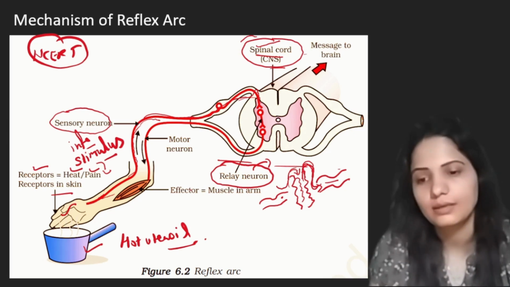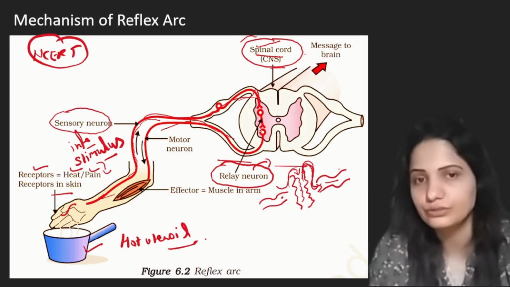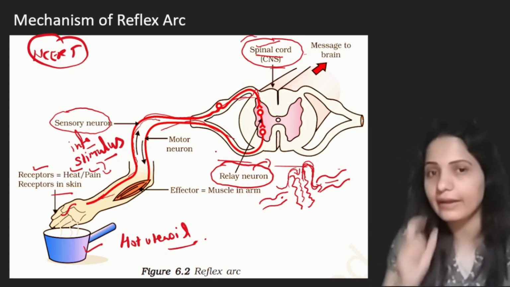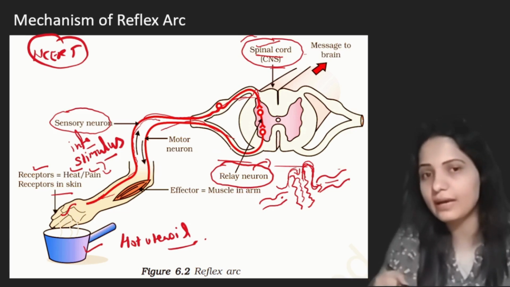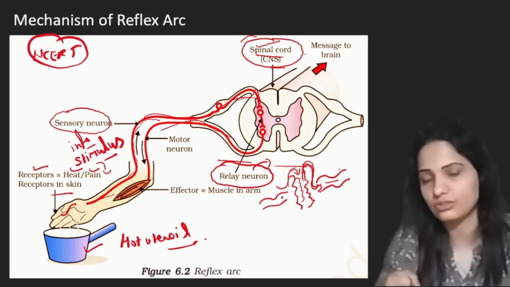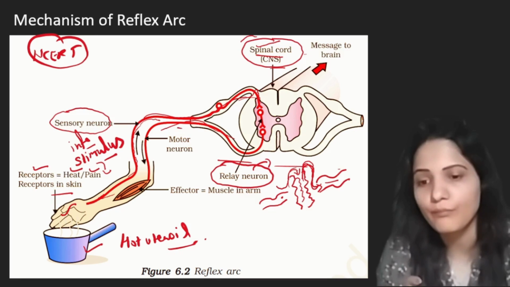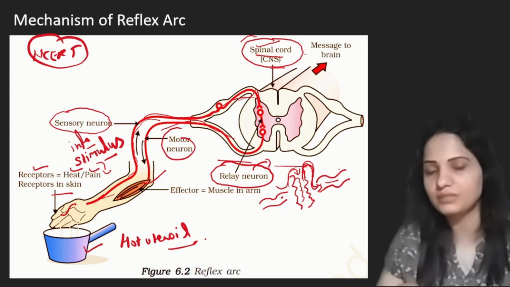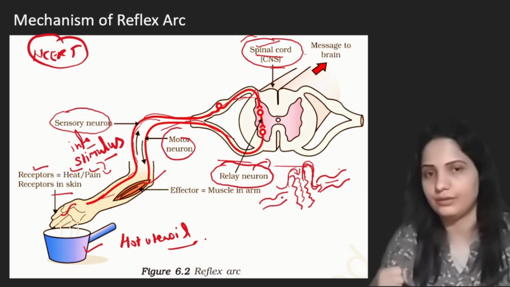The message is sent to the effector part, which is the muscle. The message is carried by motor neurons and transferred to the muscle. What is the message? Pull your hand back, it can be dangerous. So we pull our hand back on receiving the message. The muscle part will allow movement of the hand, and we withdraw our hand quickly.